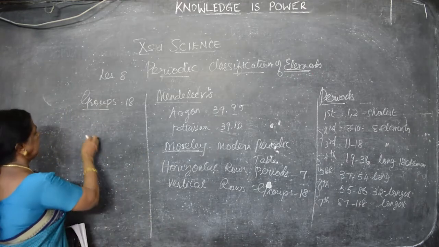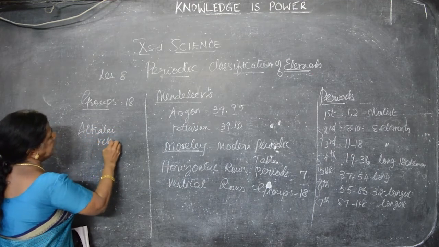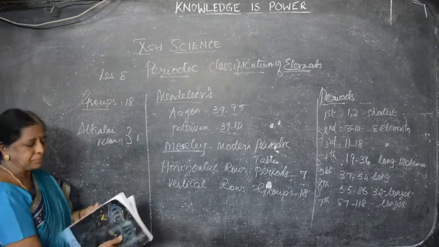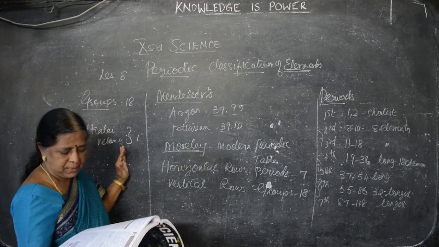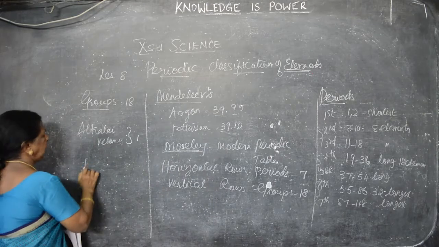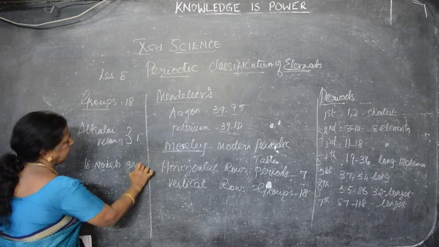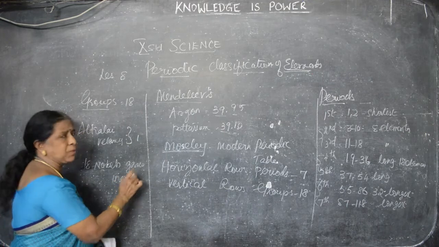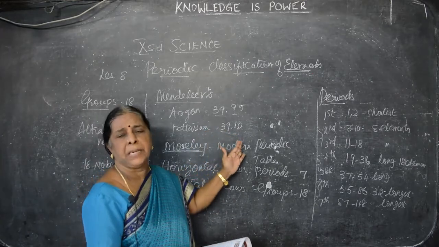Underline. What is the valency of alkali metals? Alkali metal valency is 1. And next one we have to see, they possess almost similar chemical properties. Group 18 elements are unreactive, that is group 18, they are noble gases. They are present in very small amounts in air, they are inactive gases. So they are inert. Inert means what? Inactive. Clear?